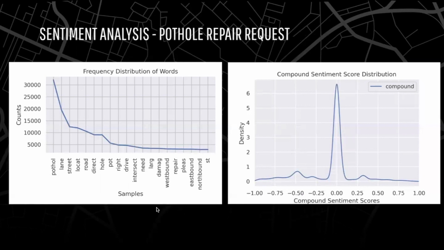From the pothole dataset, we did a word frequency distribution and sentiment analysis on the descriptions submitted by citizens to get an understanding of the overall sentiment towards road maintenance in San Diego. On the left, as expected, we see that potholes, lanes, streets, and other road-related words are the most frequent in the dataset. On the right, we see the distribution of the overall compound sentiment scores, and we see that most of them are centered around 0, meaning that they're overwhelmingly neutral with some negative tendencies.